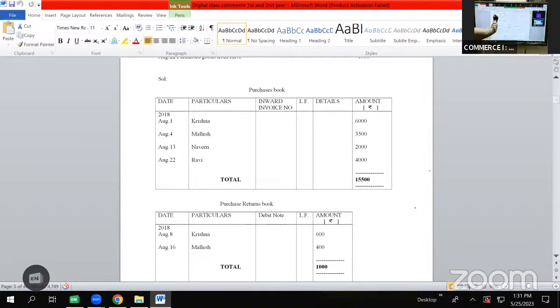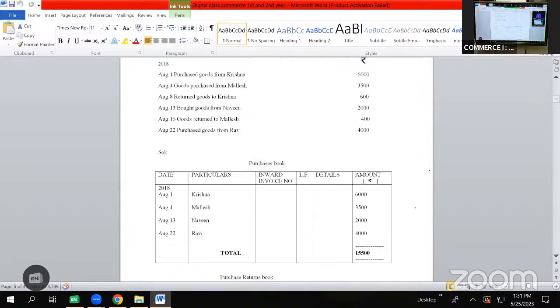Here is the question. The transactions are given for the year 2018 for the month of August. The first transaction is given on August 1st as purchased goods from Krishna 6,000. So it is a transaction of purchases. It will be shown in purchases book as 2018 August 1st, Krishna 6,000 rupees. Then we have a transaction on August 4, goods purchased from Mallesh 3,500. Again, it is a transaction of purchases. So it will be shown in purchases book August 4, Mallesh, and the amount will be taken as 3,500.